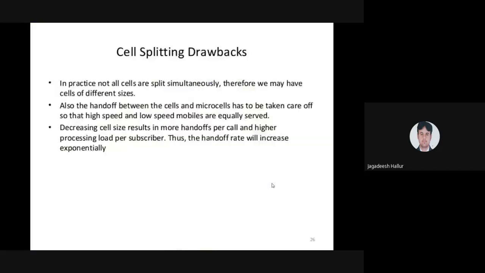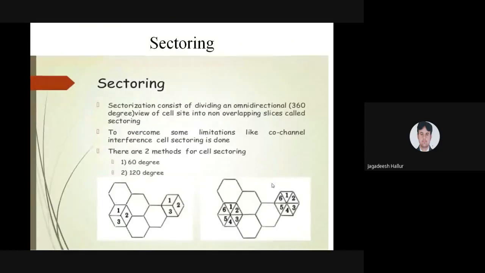This method is used to control the traffic and increase the speed. Traffic is nothing but many users who want to get channels for communication purposes. That has to be controlled by the MSC, the mobile switching center, and speed is increased. Next, handoff channels for transmission are also increased in cell splitting. If you split a particular cell, there is no problem in getting the handoff processes. This is the concept of cell splitting and sectoring.